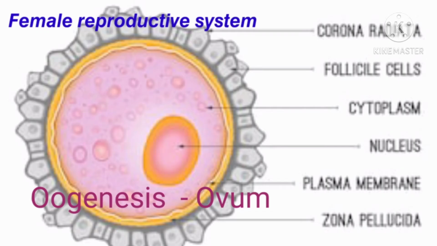And then female reproductive system, it is made up of ovary, fallopian tube and the uterus. The ovaries produce ova. Ova means eggs, through a process called oogenesis. Okay students.